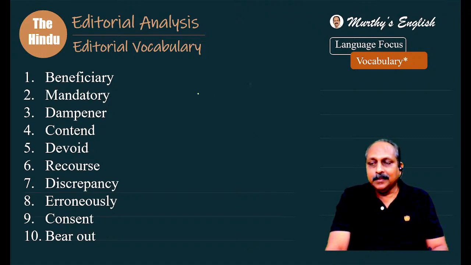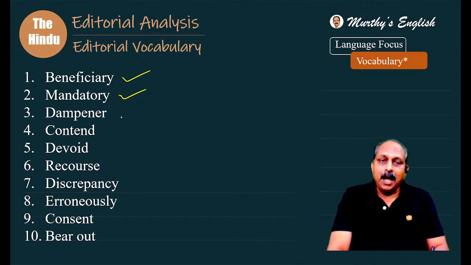I told the same thing. In this session itself, I will give the tips. I told yesterday also, but still, beneficiary: one who gets the benefits or the advantages or the privileges. Mandatory means what? Something that is compulsory. One of the meanings. Mandate has another meaning. Dampener: someone or something that discourages, spoils someone's spirit.